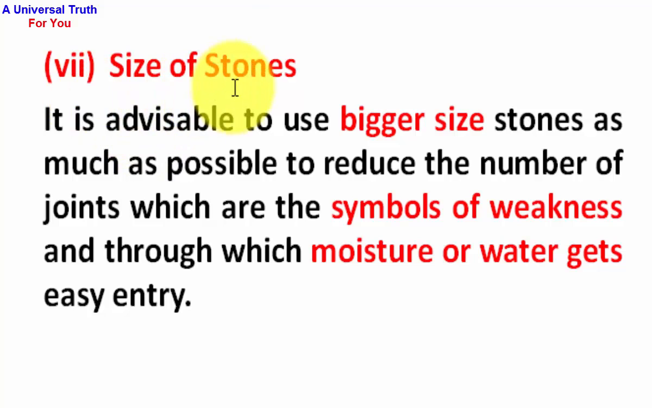Number 7, size of stones. It is advisable to use bigger size stones as much as possible to reduce the number of joints, which are the symbols of weakness and through which moisture or water gets easy entry.